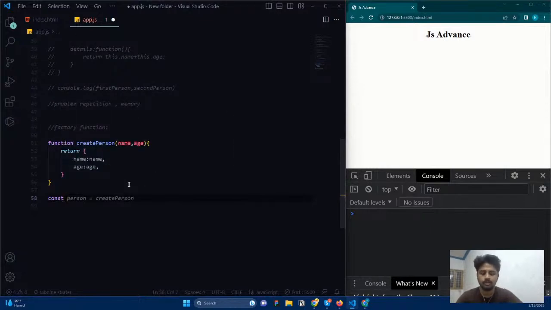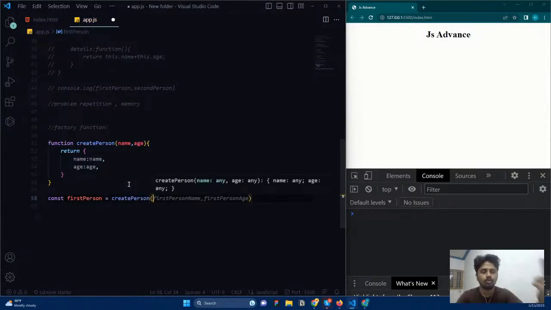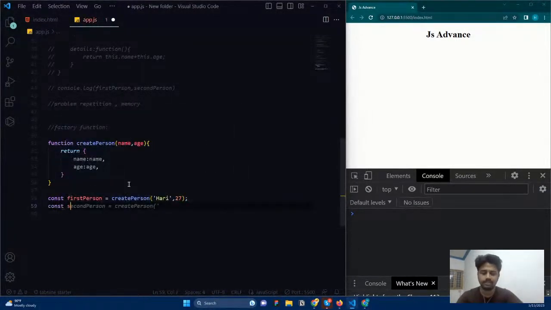Let us say, first person equal to calling the createPerson function, and it is going to take two values as arguments. So we can pass the name of the person like this, and the age of the person like this. And here I'm going to create another one, the second person, and again I'm going to call createPerson, and here I pass another name and age like this.